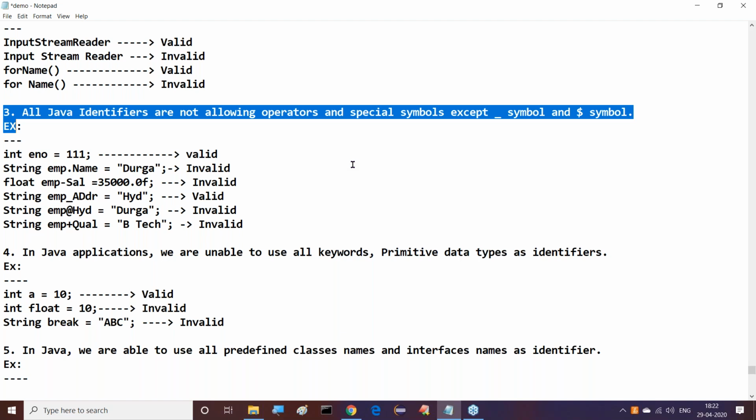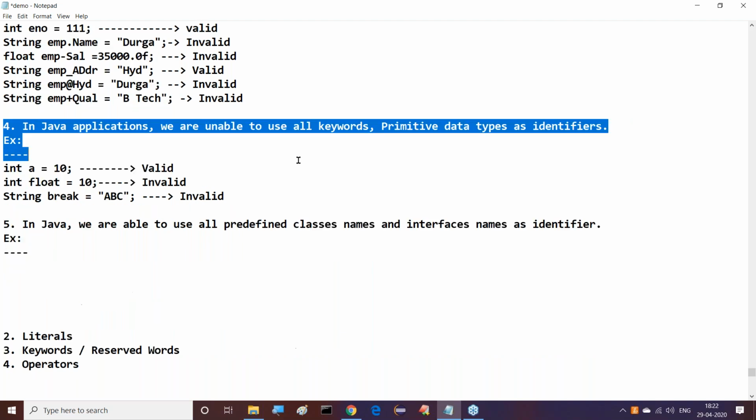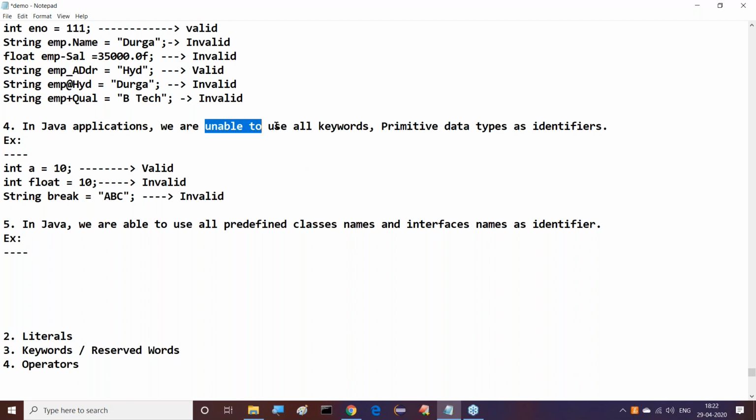Fourth one: in Java applications, we are unable to use keywords and primitive data types as identifiers. So int a is equal to 10 is okay, valid. And int float is equal to 10 is invalid. And String break is equal to ABC is invalid. Now, in Java, we are able to use predefined class names and interface names as identifiers. But later on, if you want to use those classes and interfaces as original class names and interface names, there we have to use fully qualified names. Already we have done some experiments over these points clearly.